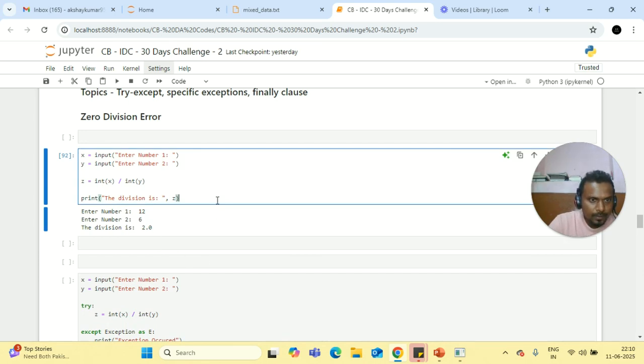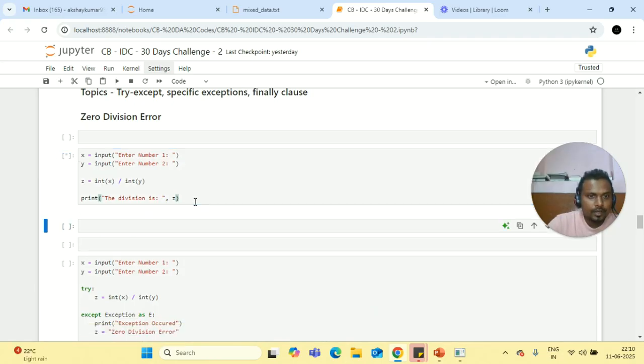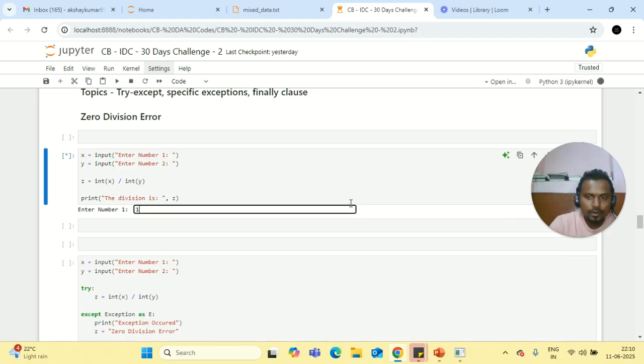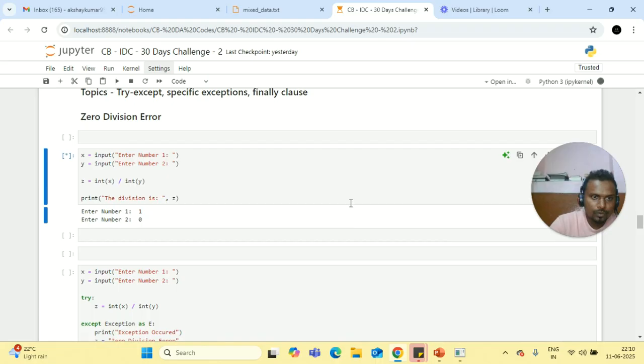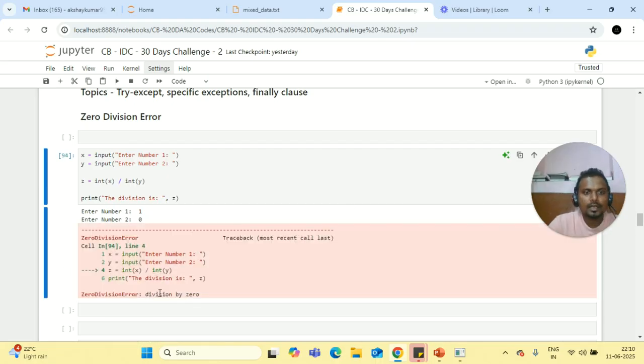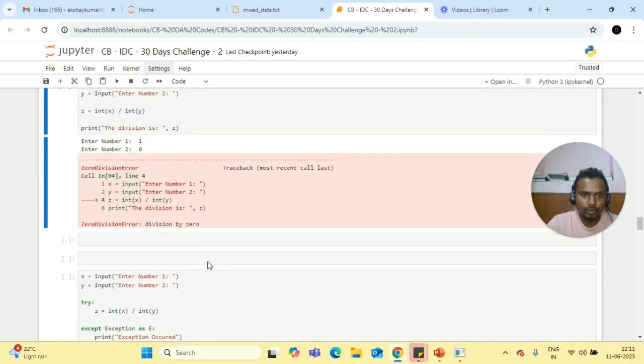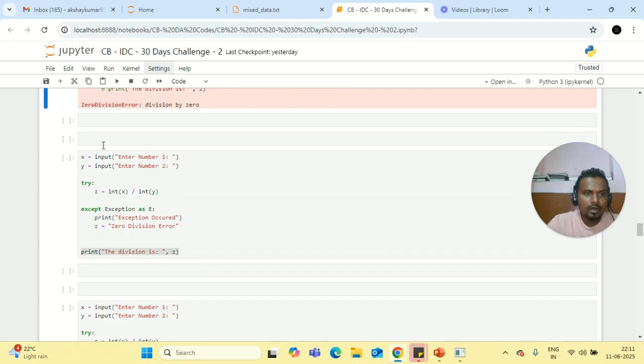But if I try to do 1 divided by 0, then I get a ZeroDivisionError. What I am trying to do is write a program which should continue to execute without this error. Even if this error exists, it should show an error message and continue with the program flow. So here I have written a program with try and except.